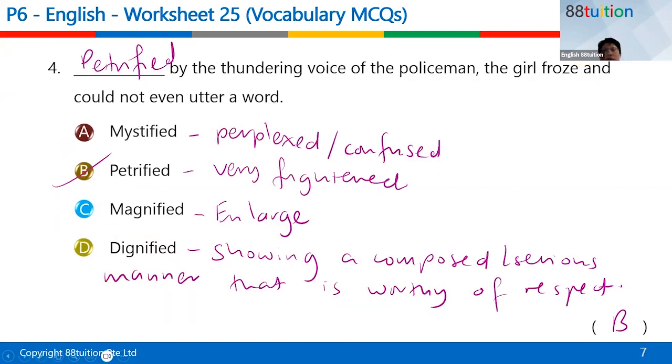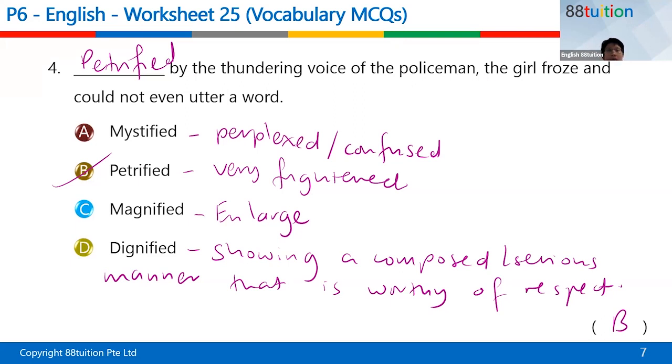Okay, this one, I think I have to bring it up. Okay, yeah, maybe you can still see it. "Petrified by the thundering voice of the policeman, the girl froze and she could not even utter a word." So the answer is petrified. What, Perez? Hold on, I just read Perez's name. Okay, this is the third person. Later, then I will pick.